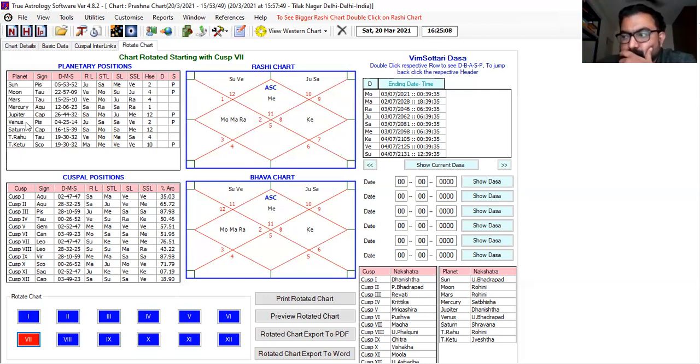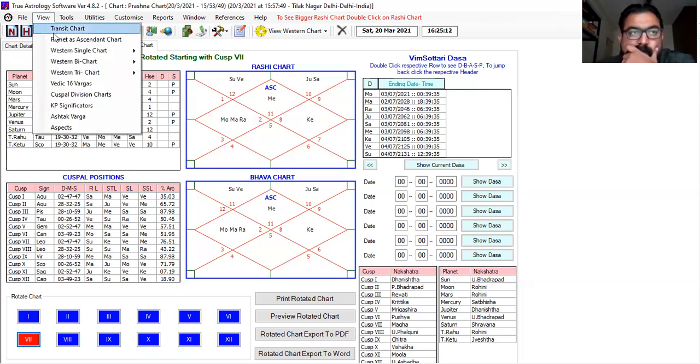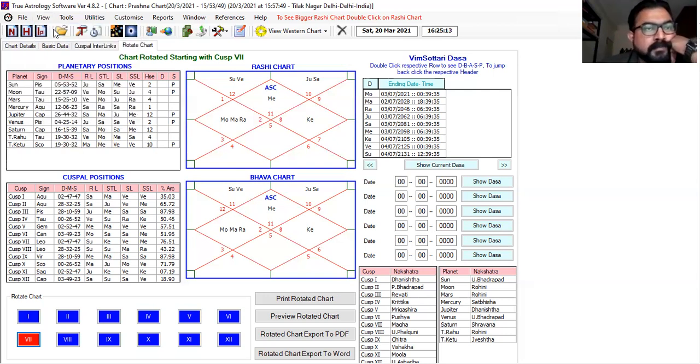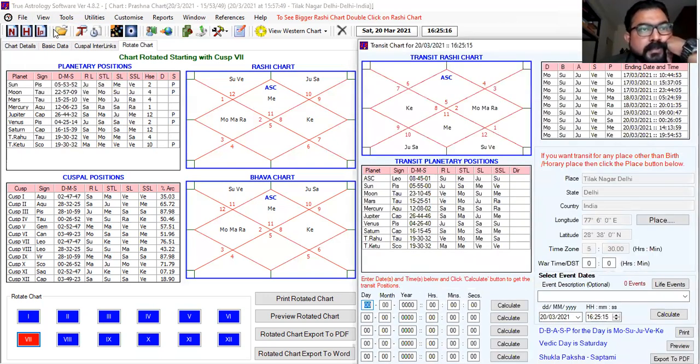Suppose, for that, we'll go to the view. We'll open the transit chart. Suppose the match will be played today, 20th of March 2021. Suppose the match starts at 8 o'clock in the night, and it will end around 12 o'clock.